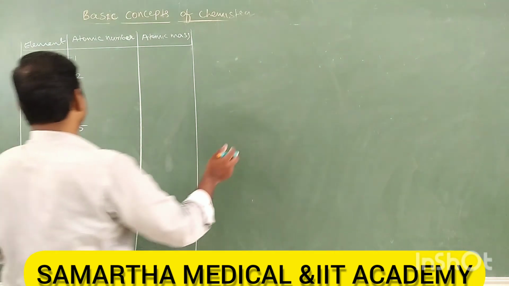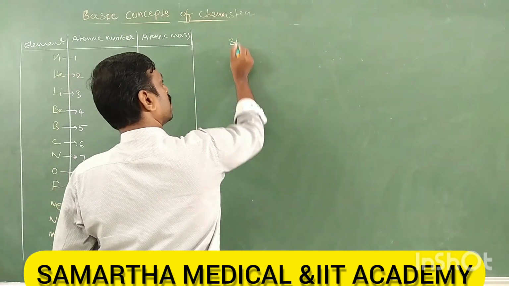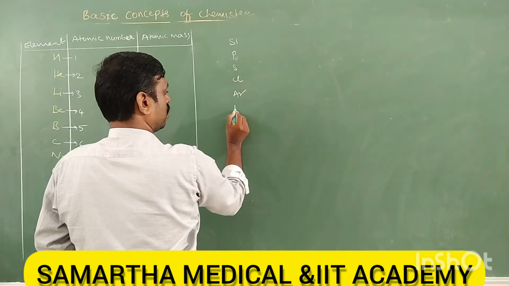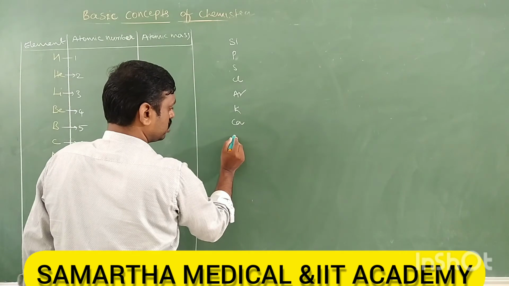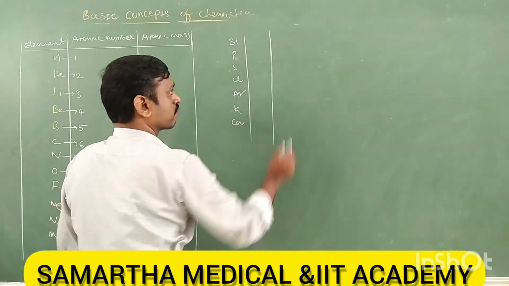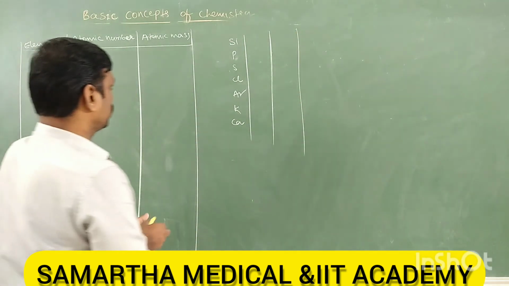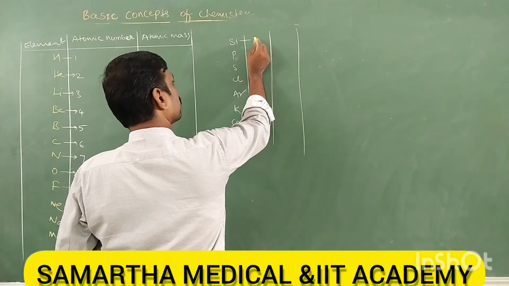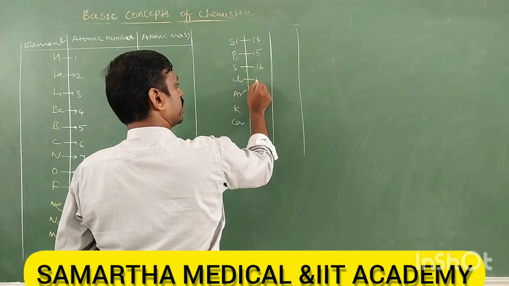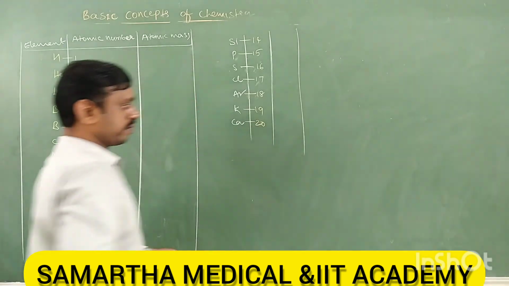Okay, next I will continue the elements here: aluminium, silicon, phosphorus, sulfur, chlorine, argon, potassium, calcium. Silicon is 14, then 15, 16, 17, 18, 19, 20.